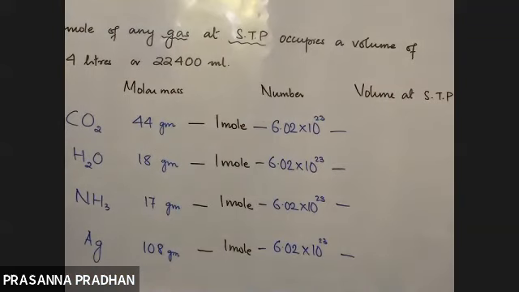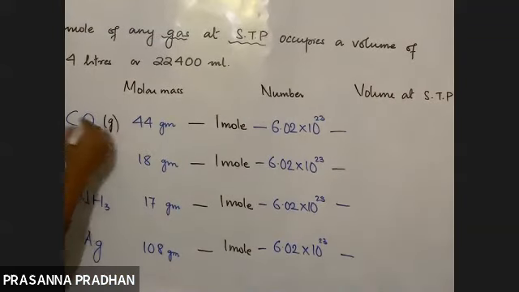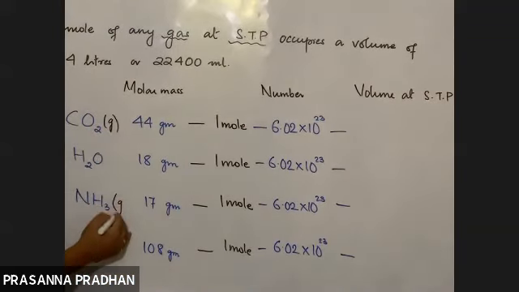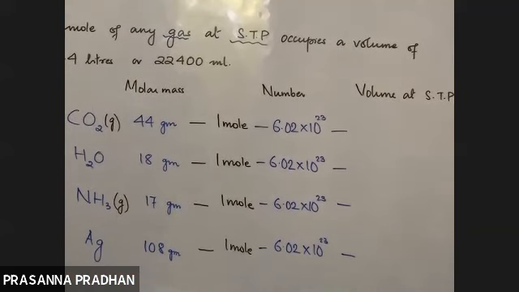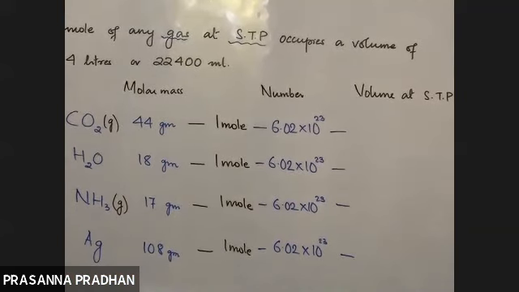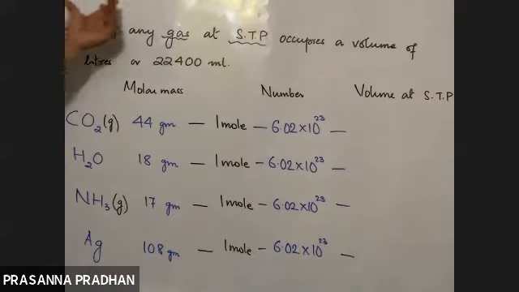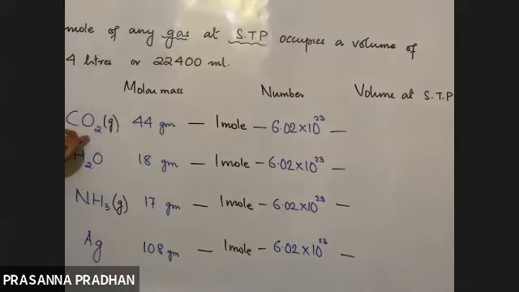We know carbon dioxide is a gas, and ammonia is also a gas. So this concept of mole in terms of volume is applicable for carbon dioxide gas and for ammonia gas, not for water.